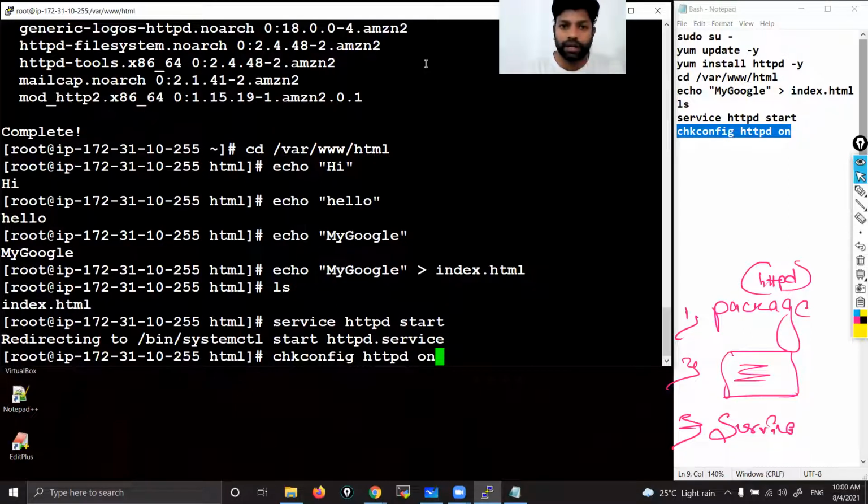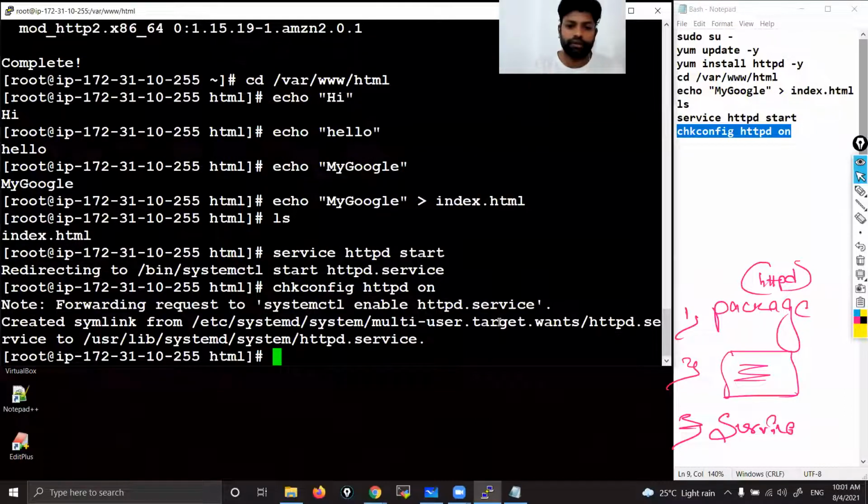Now press enter. That's it. Don't worry about the output. Now the service will continue to run after restarting also. Fine. That's it, guys. Over.